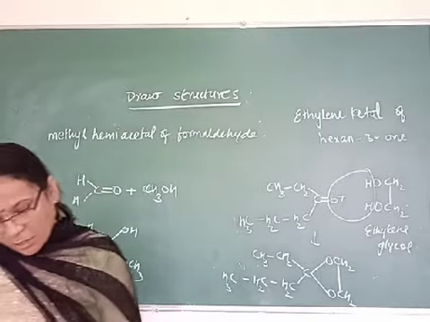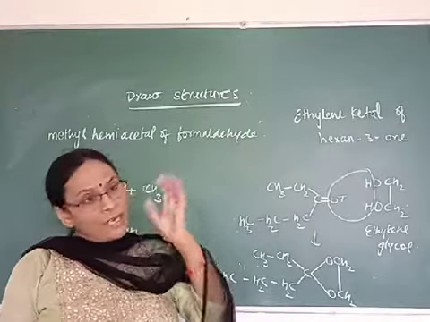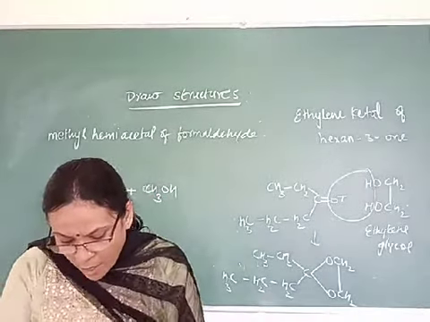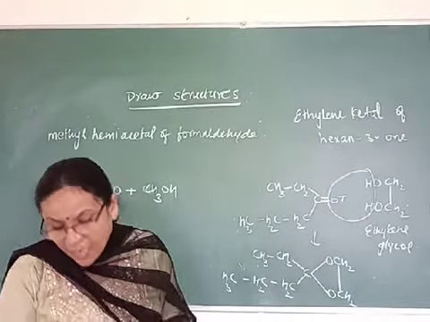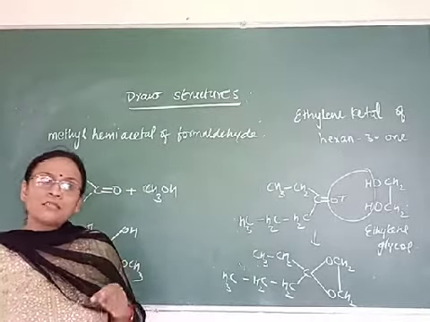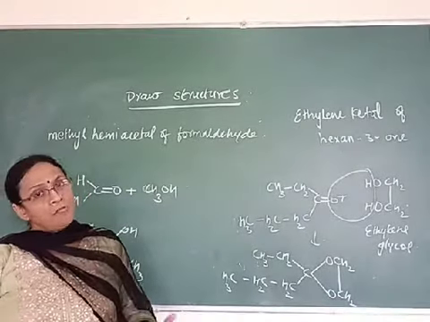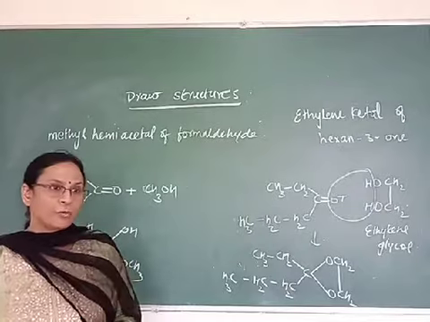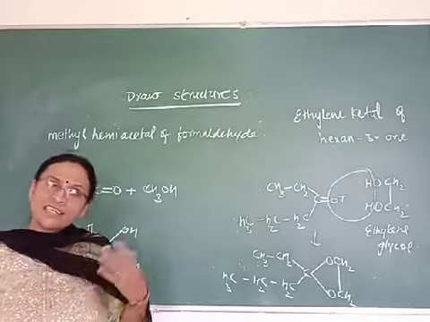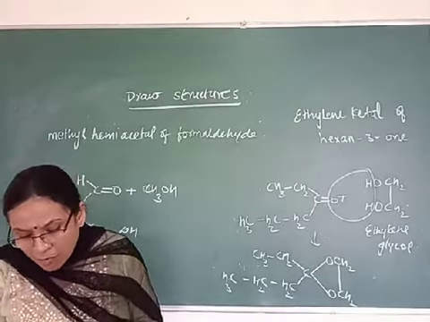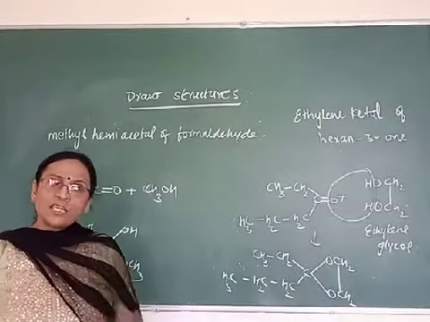In the previous classes I have given you some tests to distinguish between different compounds, and you have done for aldehydes and ketones. One is there for carboxylic acid and ester. How will you distinguish between benzoic acid and ethyl benzoate? Benzoic acid is carboxylic acid, whereas ethyl benzoate is an ester. If we treat benzoic acid with sodium bicarbonate or sodium carbonate, the brisk effervescence of carbon dioxide will be liberated because it is carboxylic acid. Whereas ethyl benzoate, since it is ester, will not respond to this test. So we can distinguish between the two.